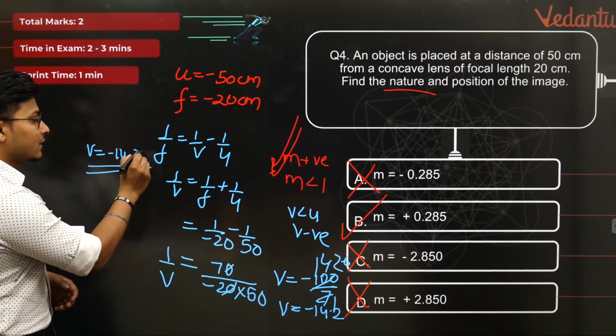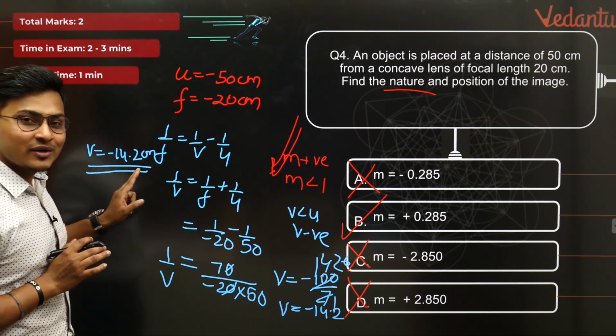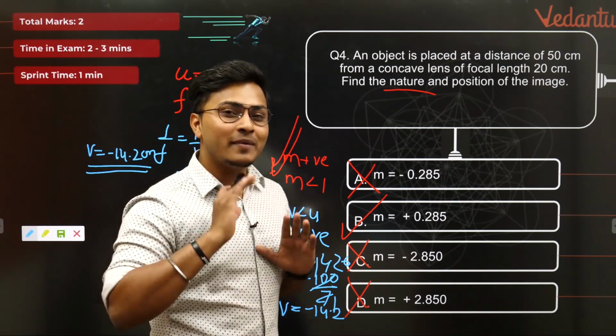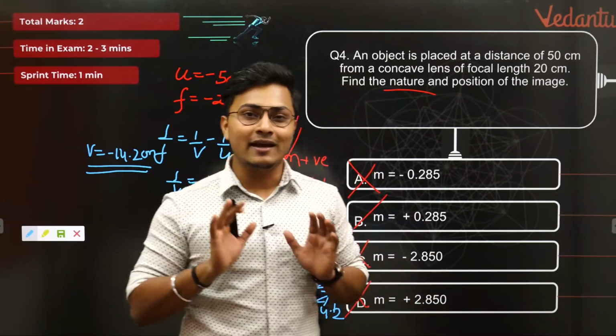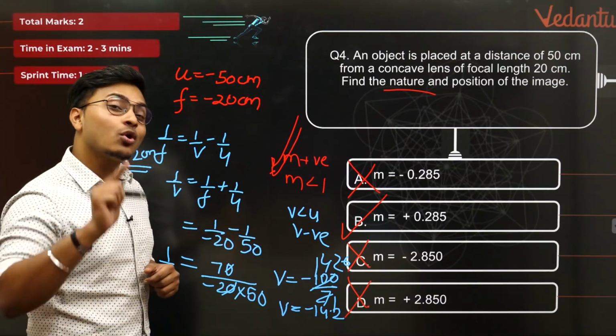Let's keep it right there, centimeter. Awesome. I needed a negative value. I also needed a value less than U. I've got both of them, so I'm happy. The previous question that we did, we have mathematically proved that our hypothesis is perfectly correct, and now you know how to verify the answers for concave lenses also.